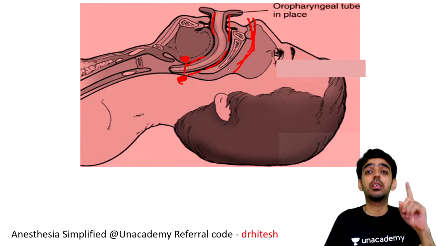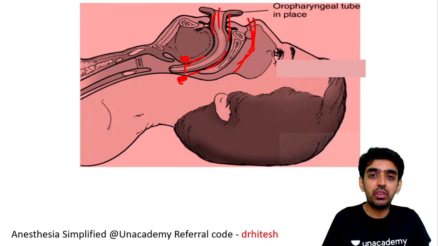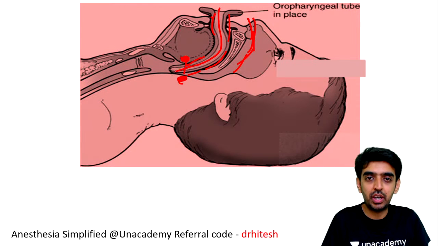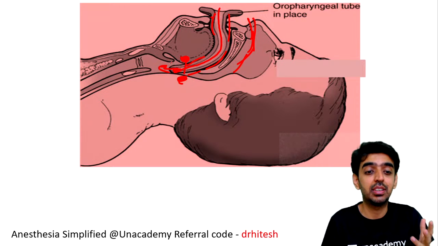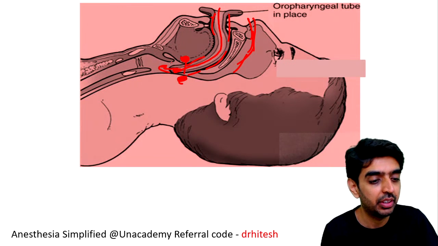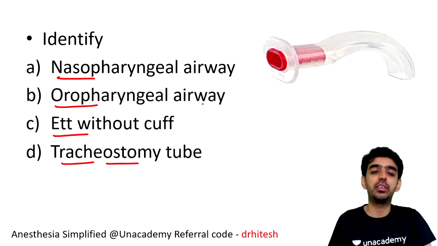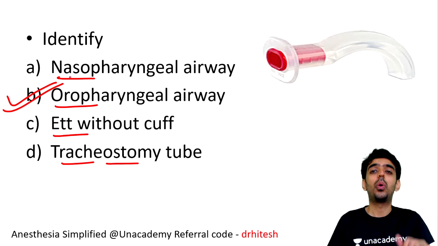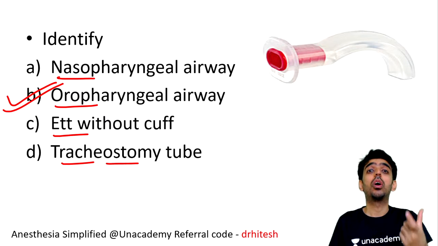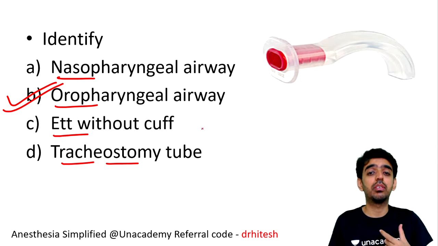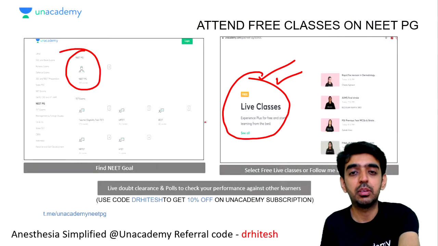This is an oropharyngeal airway which we have inserted via the mouth. From this you can see there is a hollow tube inside. From there you can easily ventilate; the gaseous exchange, air exchange can take place from there. So this is an image of an oropharyngeal airway, right? Why is it used? What is the difference between nasal and oropharyngeal airway? What are the different types? What are the different sizes? That we will see in my next lecture of Anesthesia Simplified.